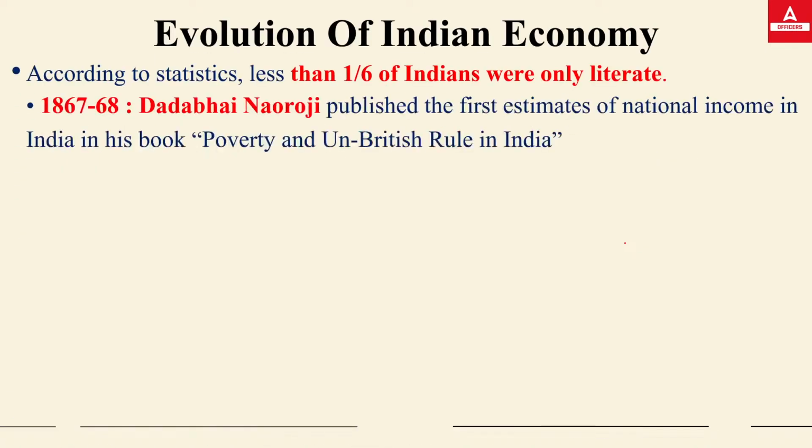Apart from that, we have also seen that less than one-sixth of Indians were literate at that time. If you remember yesterday's session, we discussed the British era. We have seen how the Britishers used to exploit the raw material and the labor. They used to drain the wealth from India to abroad, to Britain or the UK. So this was happening in the country.